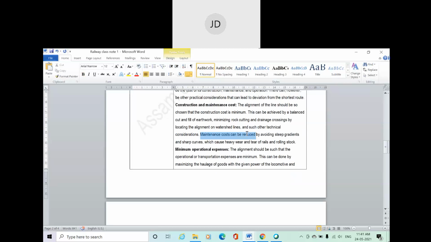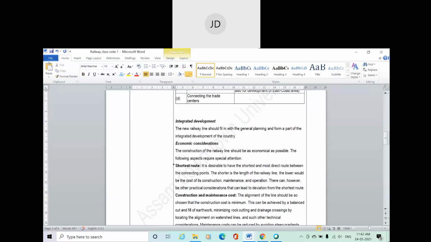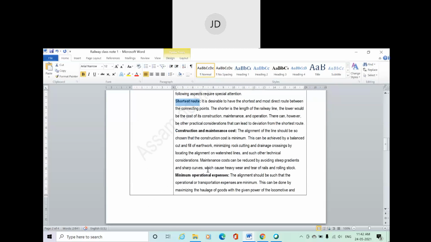So maintenance cost can be reduced by avoiding steep gradient and sharp curves, which cause heavy wear and tear of the rail and rolling stock. We already discussed in the second module that even in the horizontal curve, there's a chance of failure or wear and tear of rail. So if possible, go for the straight route, and try to avoid your horizontal curve or steep curve or sharp curve.